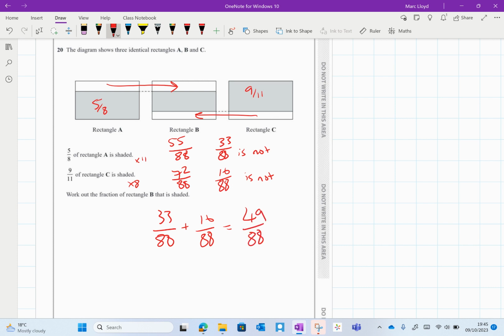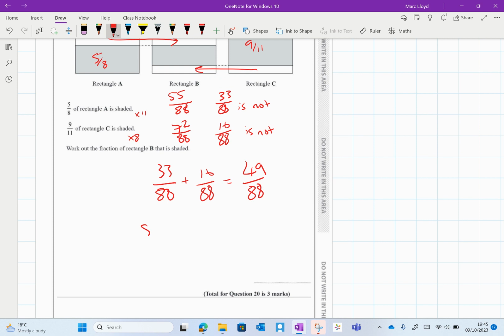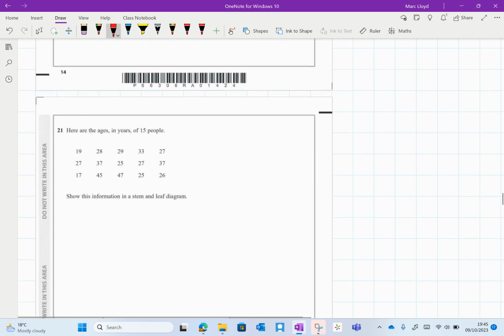And then it wants to work out what fraction is shaded. So 88 take away, I'm going to do this like this. I want to make sure I'm getting this one correct. So 88 take away 49 is 39 out of 88. That is a nasty question. Lots to get your head round, but worth it when you get it right.